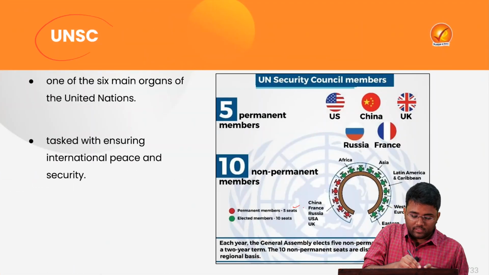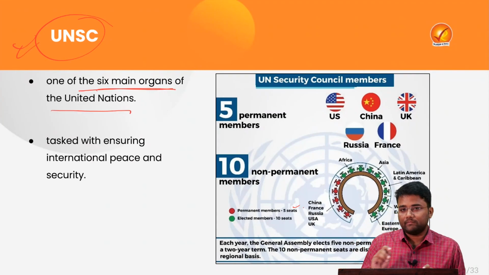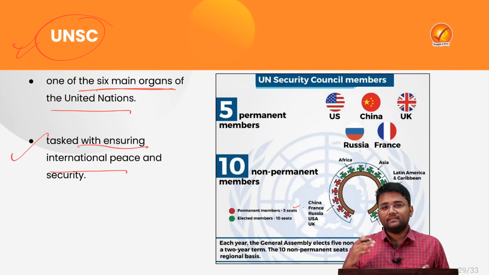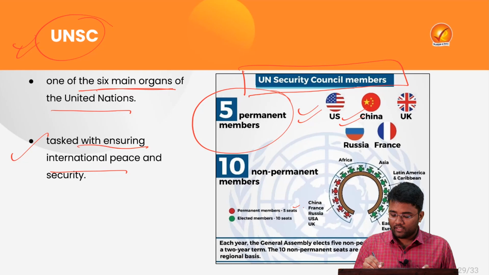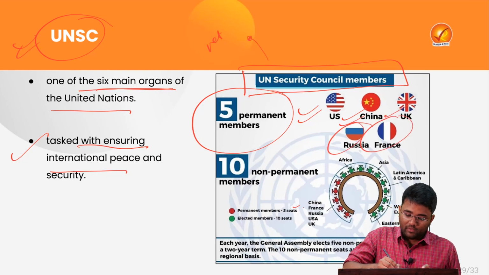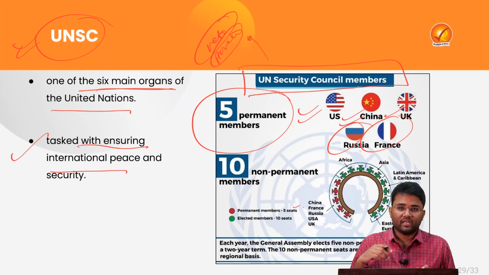So our first topic is UNSC, that is United Nations Security Council, which is one of the 6 main organs of the United Nations, and it is tasked with ensuring international peace and security in the world. This UN Security Council has 5 permanent members named United States, China, United Kingdom, Russia and France, and one special power they have is the veto power, whereby they can veto any of the decisions being taken by one or more members in the UNSC. Means if one member has vetoed any decision, that decision cannot be implemented.